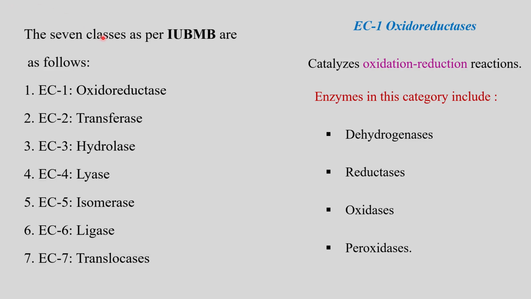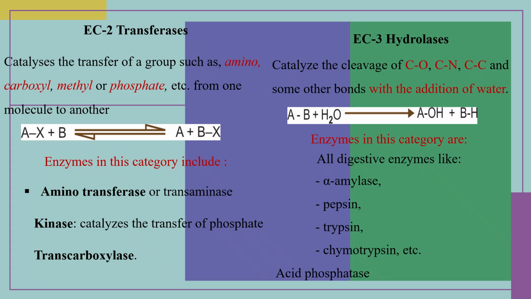So the 7 classes as per the IUBMB system are as follows: EC1 oxidoreductases, EC2 transferases, EC3 hydrolases, EC4 lyases, EC5 isomerases, EC6 ligases, EC7 translocases. Now EC1, the oxidoreductases, catalyze oxidation-reduction reactions. Enzymes in this category include the dehydrogenases, reductases, oxidases, and peroxidases.